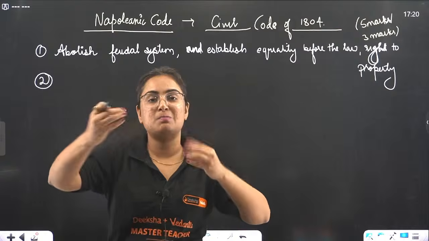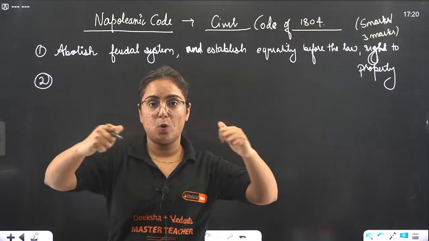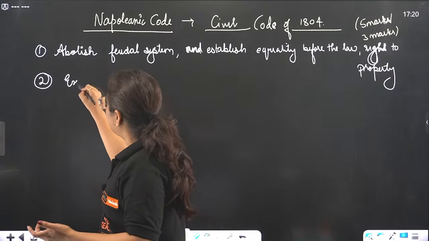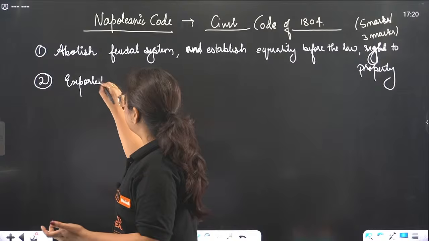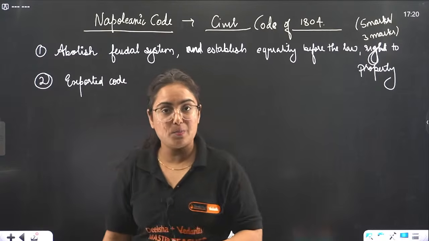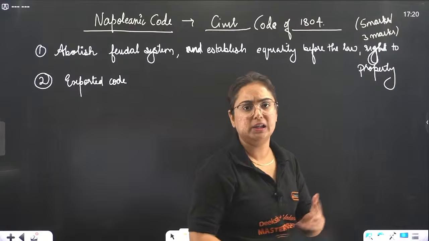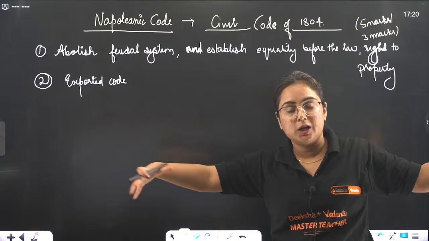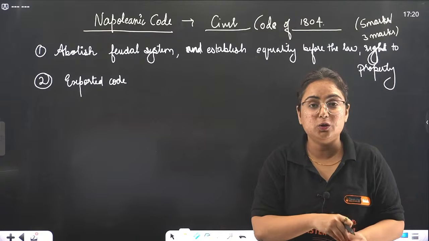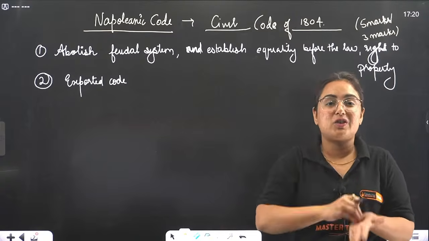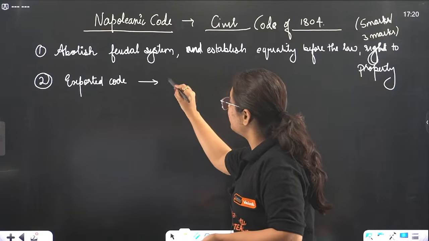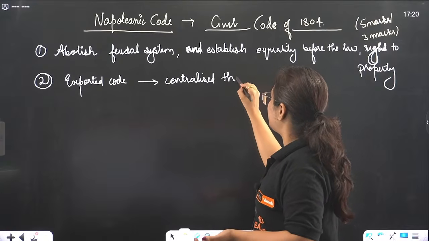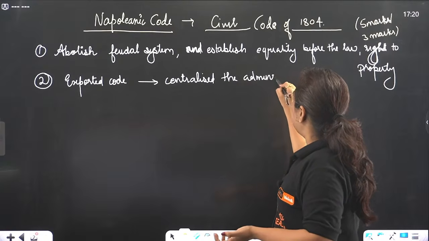The second point is that Napoleon came into power with the view that he wanted to export his power. He wanted to rule the entire Europe. So basically he exported his code to the regions where he came into power, like Switzerland, Italy, Germany, and many more. Such a large empire, to rule that large empire, he needed to provide a good administrative setup. So yes, he centralized the administration.